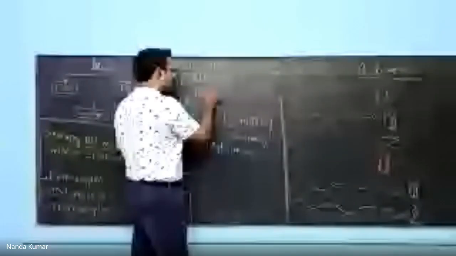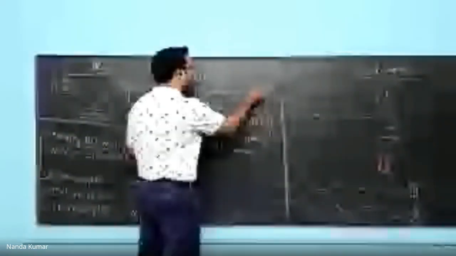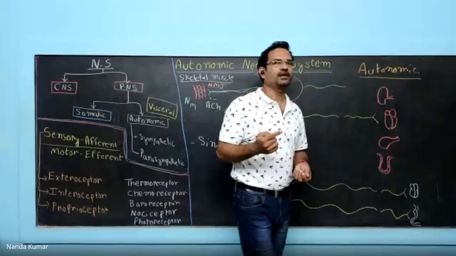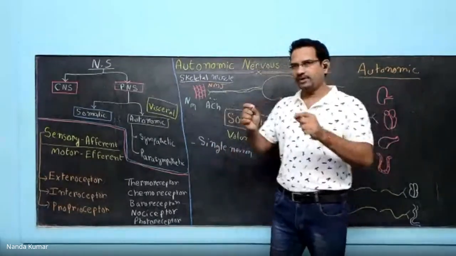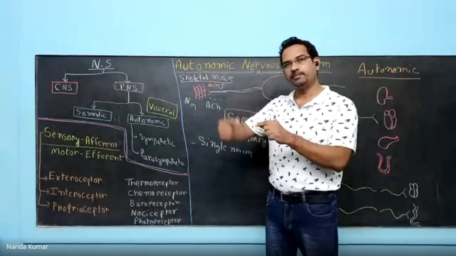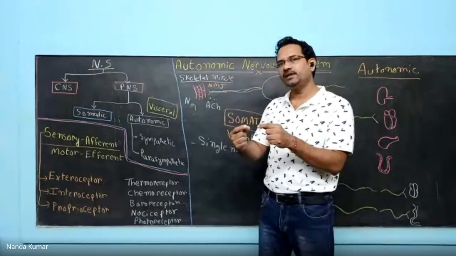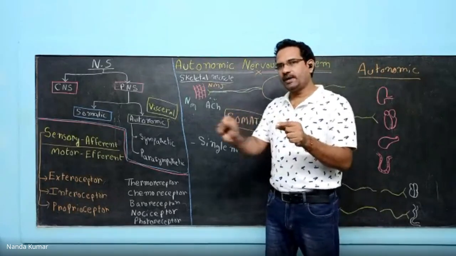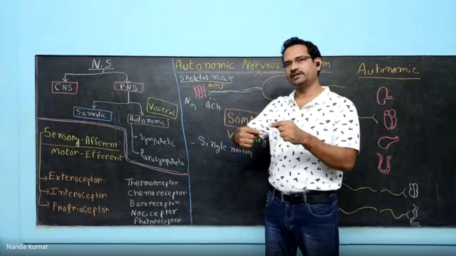Second one. See, all these neurons have a lipid coating known as myelin sheath. A myelin sheath surrounds this neuron. Now see, this myelin will insulate the neuron. Understand this one. Think about an electric wire. An electric wire has copper wires which are surrounded with a rubber casing. Why is that rubber there? The rubber insulates that copper wire. Electricity is passing through it, and it is insulated by this rubber casing.